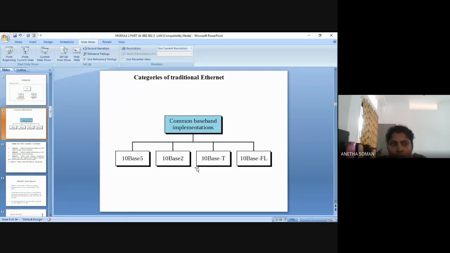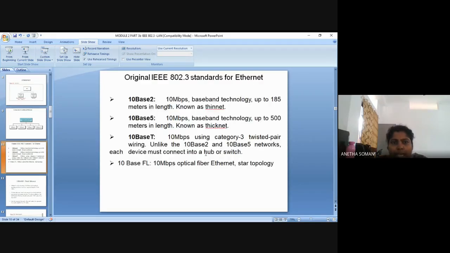802.3 can be implemented in two ways. One is the baseband implementation, the other one is the broadband. Under baseband, you can have various categories like 10 base 5, 10 base 2, 10 base T, and 10 base FL. What is all this? Now you just understand the meaning. 10 base 2 means it supports a data rate of 10 Mbps. It makes use of baseband technology, and the length is extended to 185 meters, that is approximately 200 meters, so that 2 is given there.